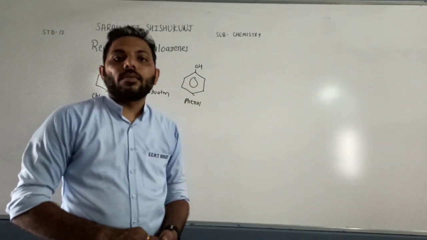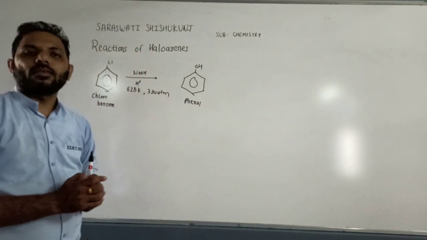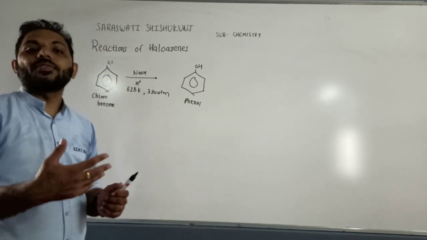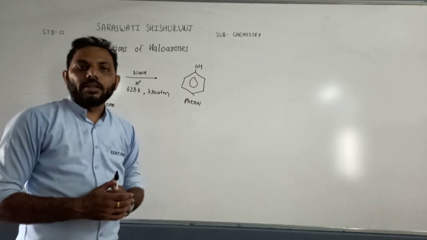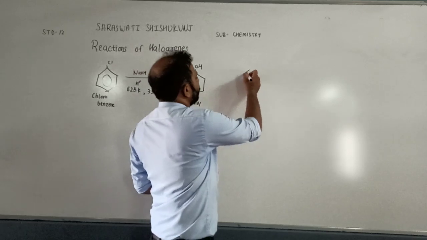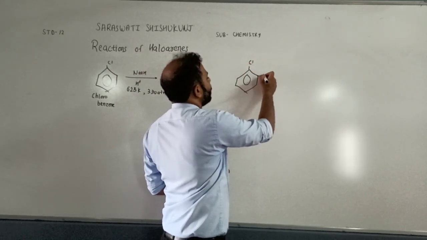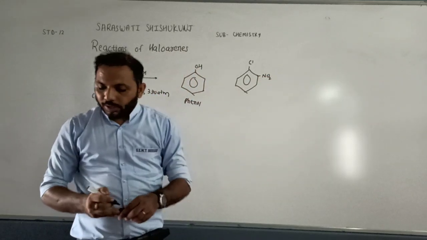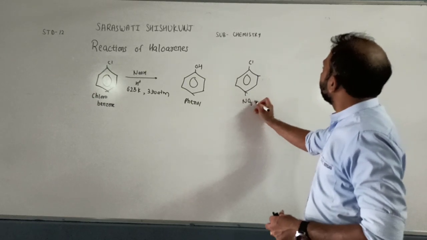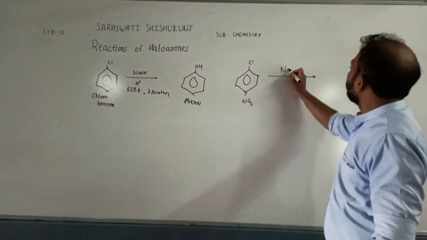Now what if some substituent is present in the haloarene? This is haloarene only, chlorobenzene. But what if this chlorobenzene is attached with another group, suppose a nitro group is there, then what will be the change in the reaction? So suppose chlorobenzene is having one nitro group attached at the para position.